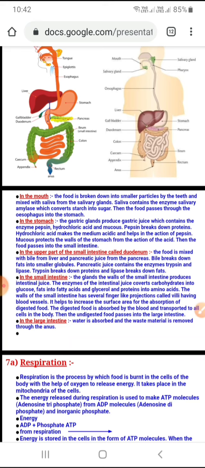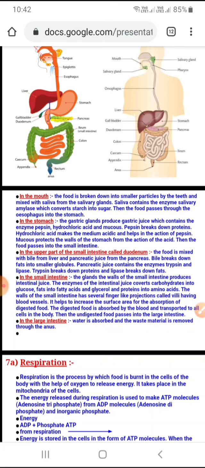Pepsin works only in an acidic medium. It works only in an acidic medium. This acidic medium is created by hydrochloric acid, which is secreted by the gastric gland. The role of hydrochloric acid is also very important. This hydrochloric acid provides hydrogen ion for the acidic medium.